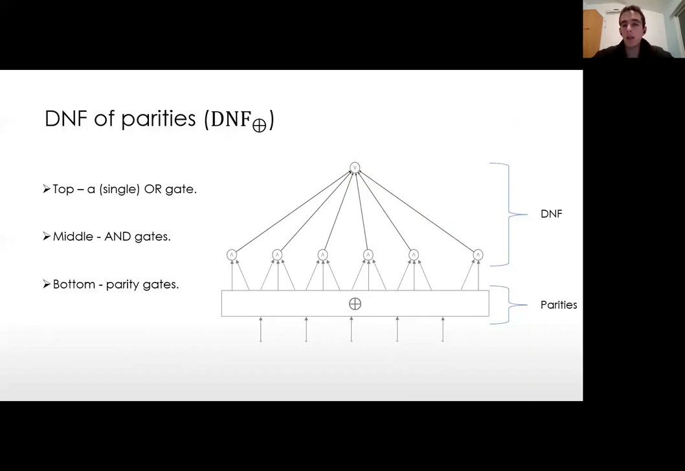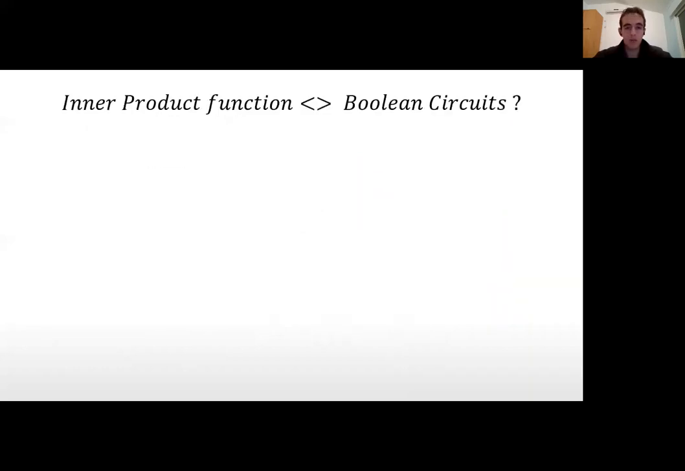So we know what a DNF of parities is, and what I want to do now is to zoom out and discuss a little bit about what is known and what is unknown about the relation between Boolean circuits and the inner product function. So let's start with AC0 circuits, which are constant depth circuits that use only AND, OR and NOT gates. Already from the 80s, we know that with these circuits we cannot compute or approximate the parity function, which is a special case of the inner product function. So in particular, we cannot compute or approximate the inner product function using these circuits.